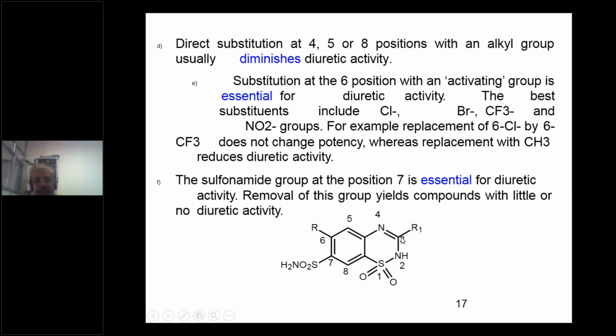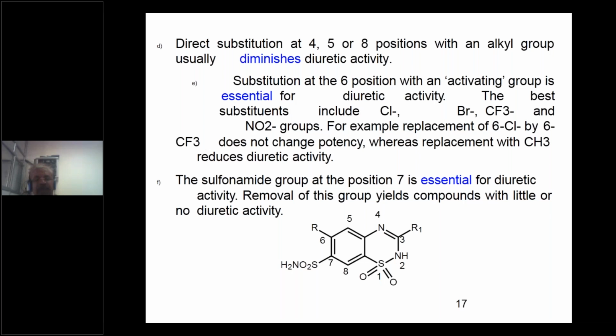And third position, yes, of course, it is going to determine its potency and also duration of action. Third position you can make substitution. Now what is left now? Fourth position, fifth position, and 8th position. Direct substitution of alkyl groups on position 4, position 5 and position 8, there will not be any improvement. It decreases the diuretic activity.